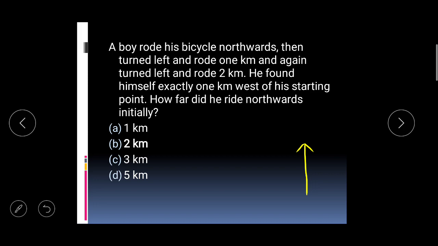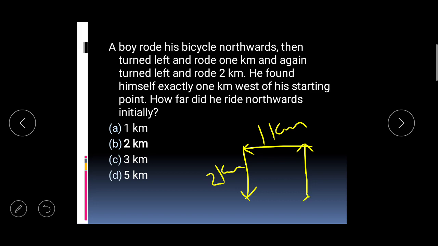If he is cycling northwards, then his left is this side, and he rode 1 kilometer. After turning left, he rode for 1 kilometer and again turned left. If he is facing west, then his left is this side, and he rode for 2 kilometers.